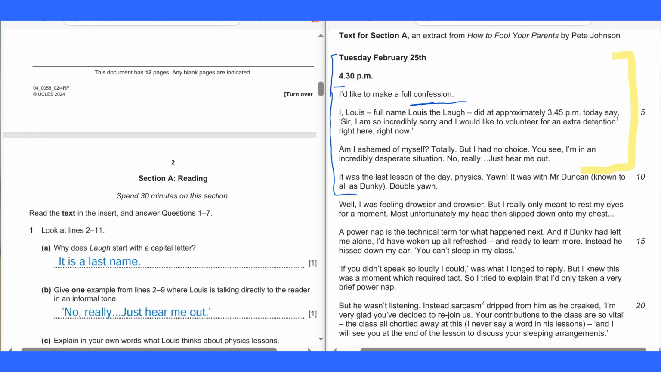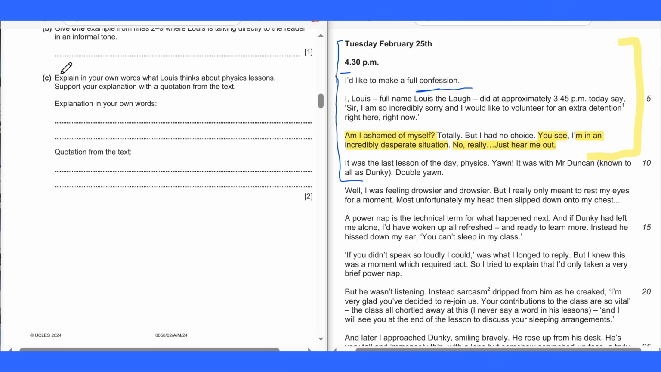Okay? No, really, just hear me out. So this is an example of a correct answer. You may also answer, I take from here, that is an informal tone. Now we can also say, you see, I'm in an incredibly desperate situation. This is also possible. Or maybe you can say, am I ashamed of myself? So you just write one answer for this because it's only 1 mark, right? All this highlighted in yellow is possible. Let's move on. Question 1C.